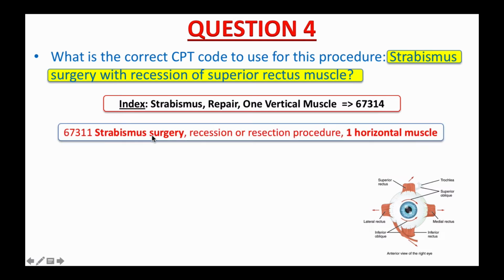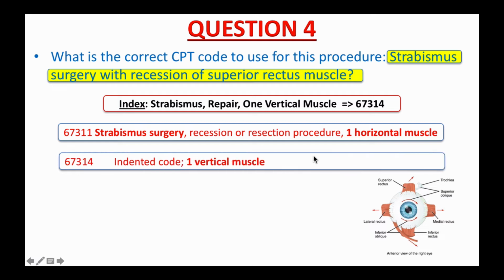Because 67314 is an indented code, I will show you its pairing code. 67311, strabismus surgery, recession or resection procedure, one horizontal muscle. 67314 is an indented code, so it includes all the information from the code above, 67311, the pairing code, except 67314 is for one vertical muscle, and this is the right code to use for the procedure. That said, the correct answer to this question is 67314.